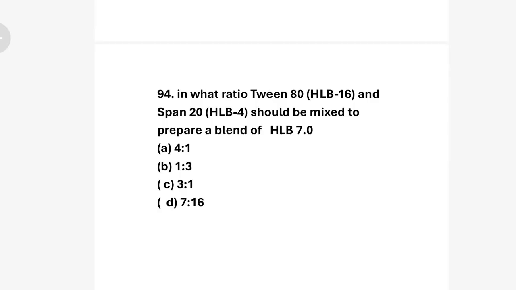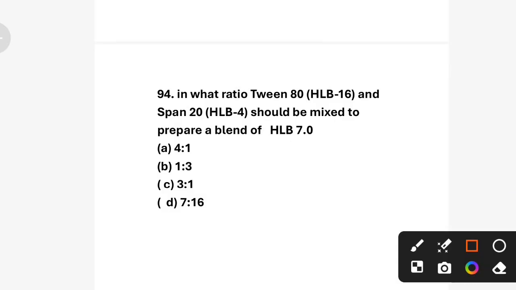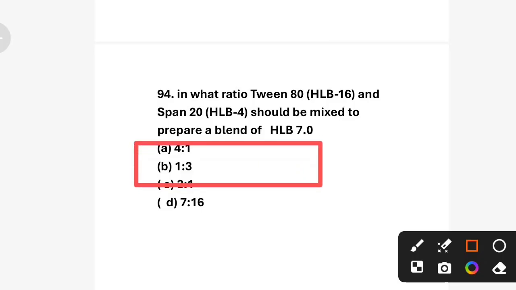Next question. In what ratio should Tween 80 (HLB 16) and Span 20 (HLB 4) be mixed to prepare a blend of HLB 7.0? So the correct answer is option B, 1:3.